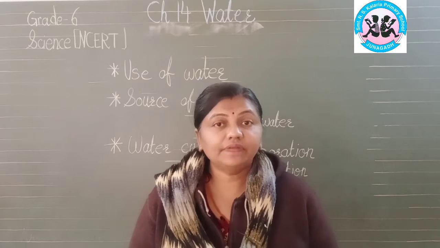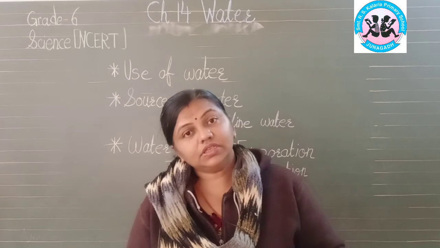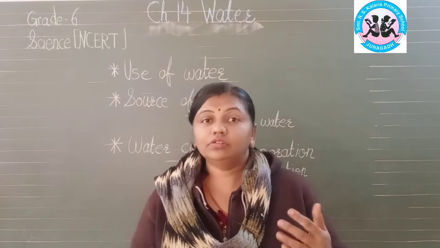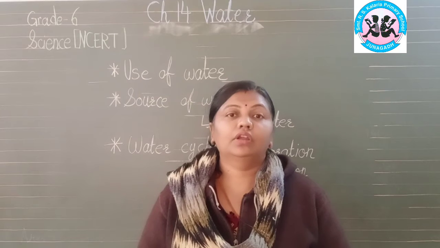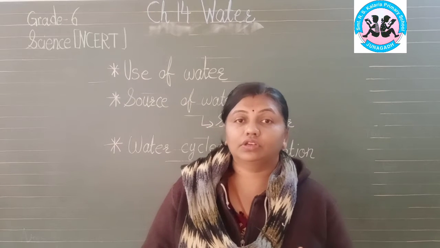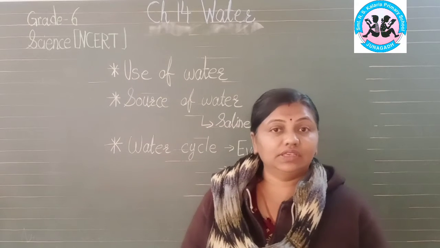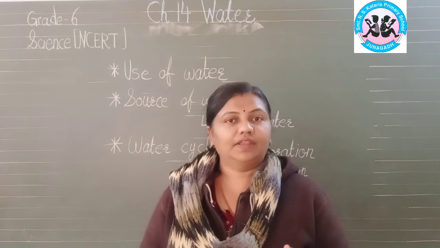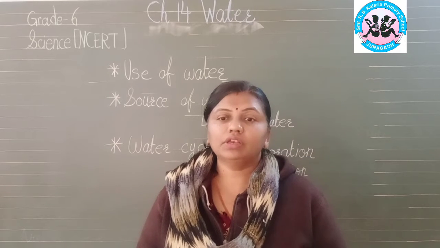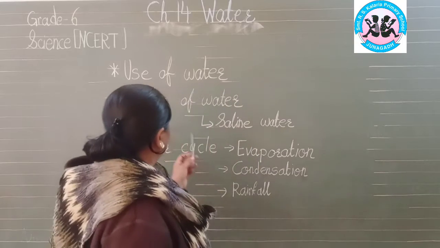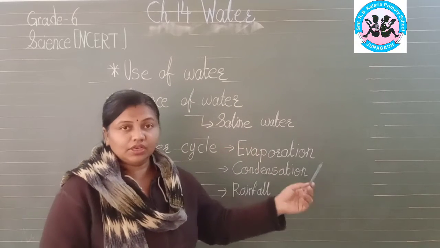They are not getting sufficient water. Even though this much water is there, why is there not sufficient water? Because most of the water is in the oceans and seas. It is saline water, isn't it? Saline means salty water.